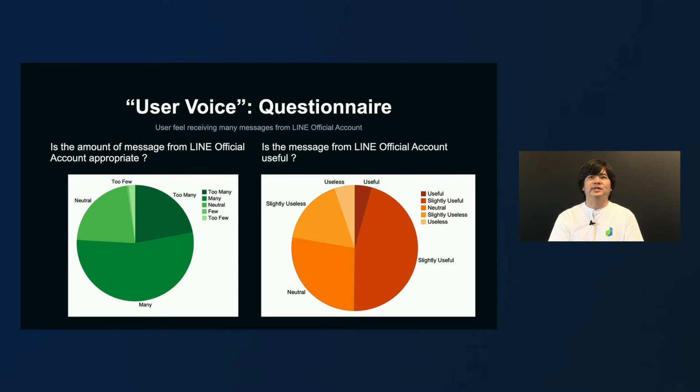On the right, the orange pie chart shows whether users find OA messages useful or not. According to the result, close to 50% of users regard OA messages as useful. So in brief, the messages may be useful depending on content, but many users feel that the volume of messages is high.